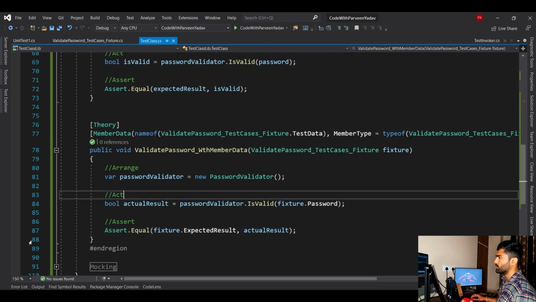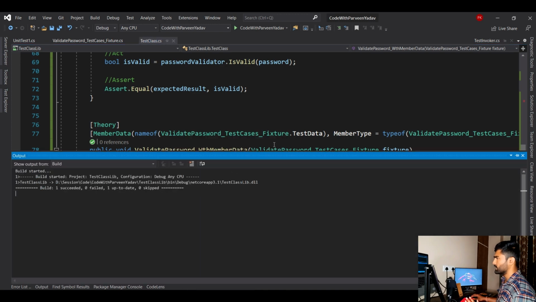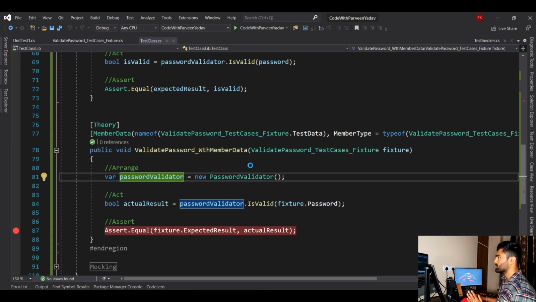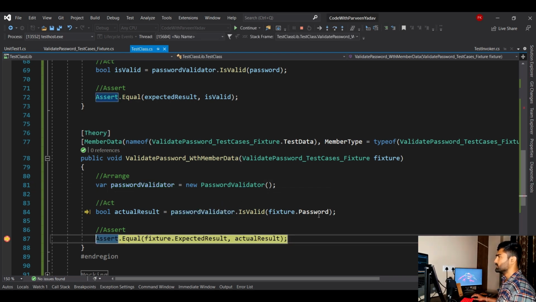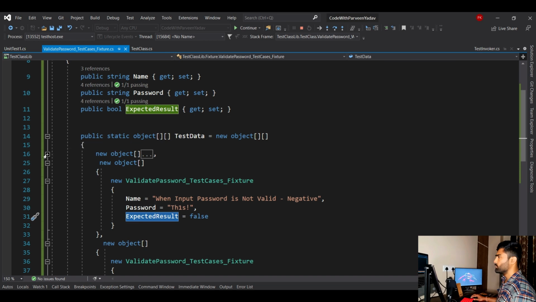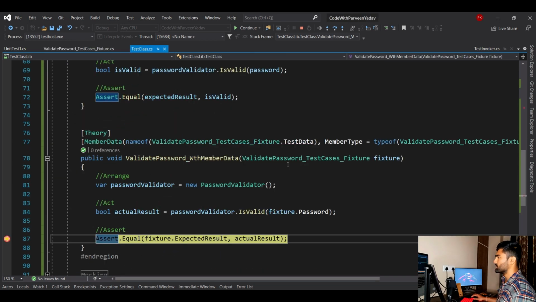Now let's do one thing. Let's put a breakpoint here, debug this, let's say debug test, and we will see how it works right behind the scene. So the first input parameter should be the name, this should be the password, and this should be the expected result.